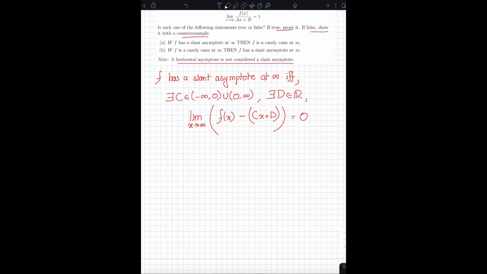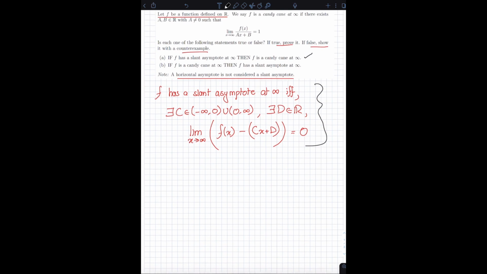Okay, so let's come to part A now. Part A says that if f has a slant asymptote at infinity, then f is a candy cane at infinity. Let me tell you what this question is really asking. Given or assuming that f has a slant asymptote at infinity, we can assume that there exists a non-zero real number c and a real number d such that the limit as x approaches infinity of f of x minus cx plus d is equal to 0.